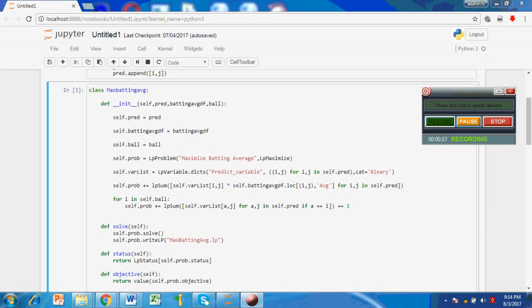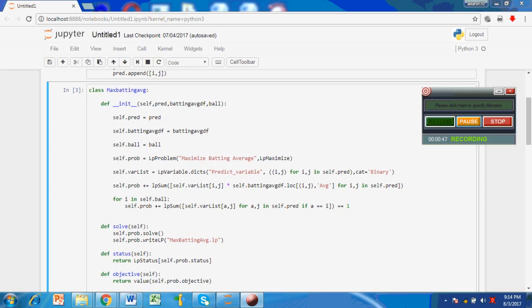After declaring the variables, the objective function is defined. The objective function is summing up batting averages for all the combinations under self.pred, which is put forth in the problem as self.varList. The constraint in the problem is that for each ball thrown, i.e. fast or curved, the batter can either predict or not predict.